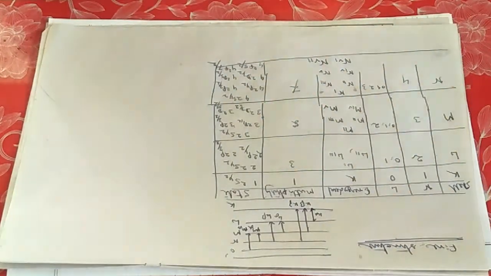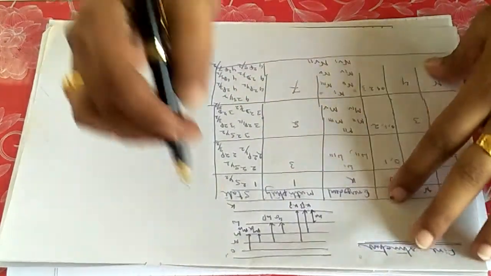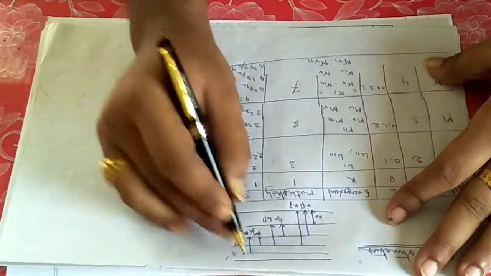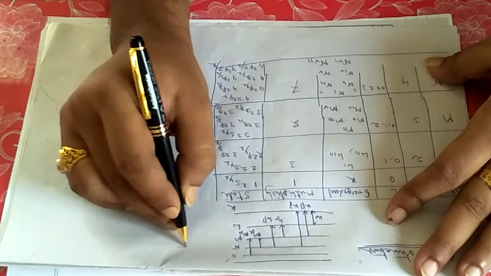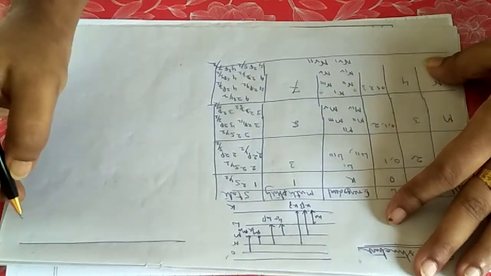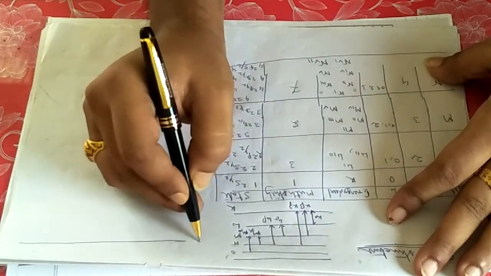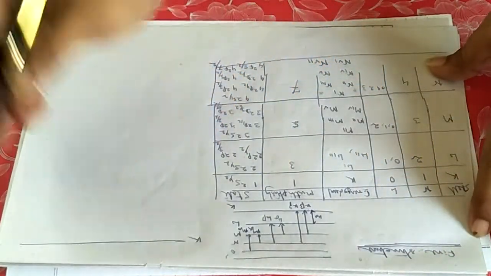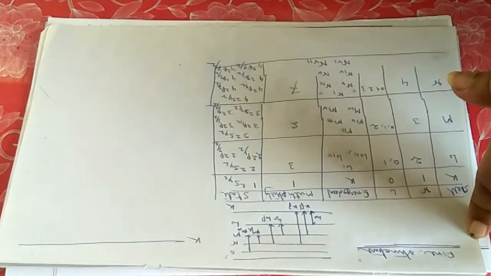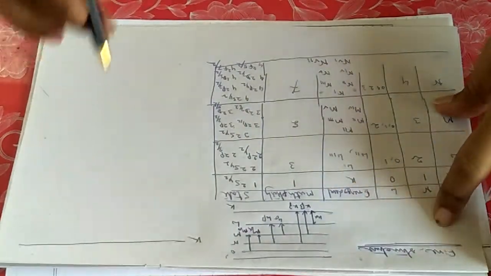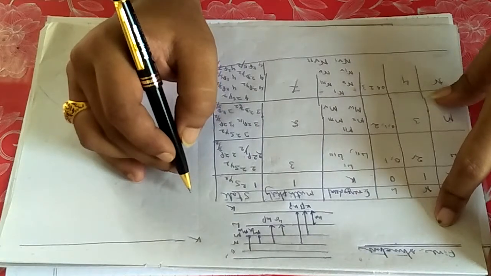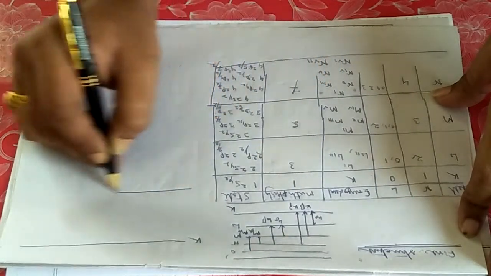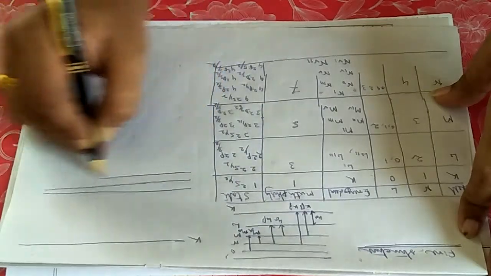So if you now plot the graph for the fine structure, how will the graph look like? I'm plotting it in reverse so that I can easily show you the transition. First, this is the K line. For the K line, what is the multiplicity? 1. So the K line will not split, only one single line. Then L. For the L line, what is the multiplicity? 3. So the L line will split into 3.